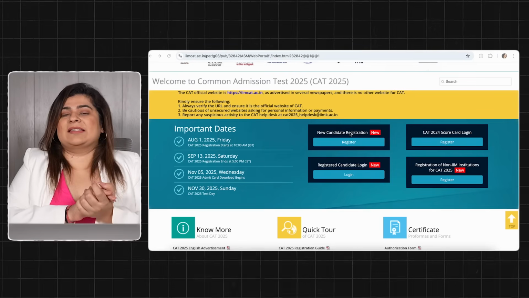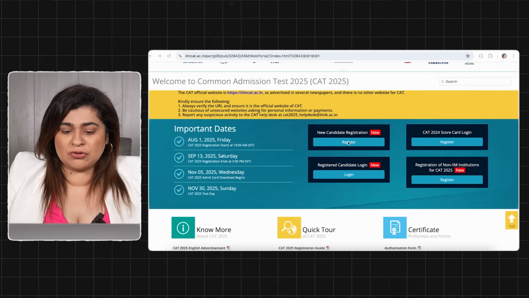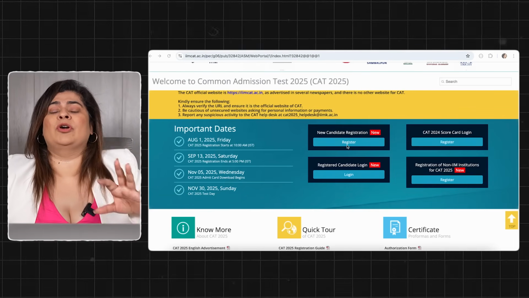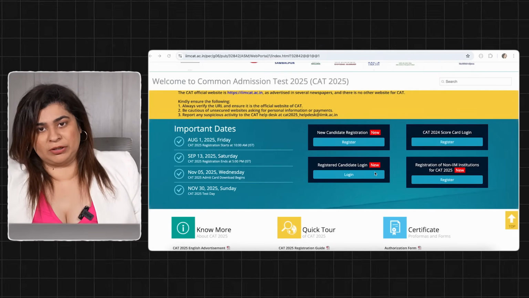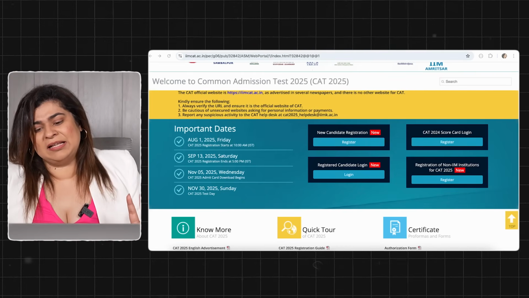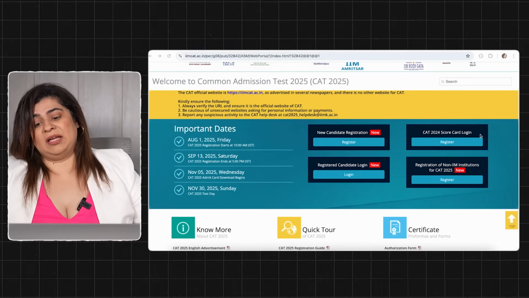Okay, now let's get started with our CAT application form. Here we are at the new candidate registration. Very important thing, once you have your username and password, if you want to continue the form later on, you will go to registered candidate login. These are the only two sections which are important to us. On the right side there is the CAT 24 scorecard, we are not bothered about it.